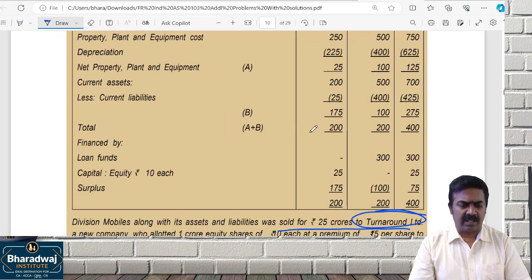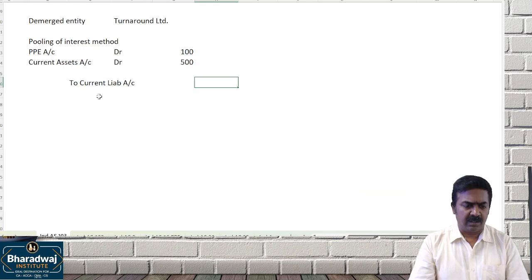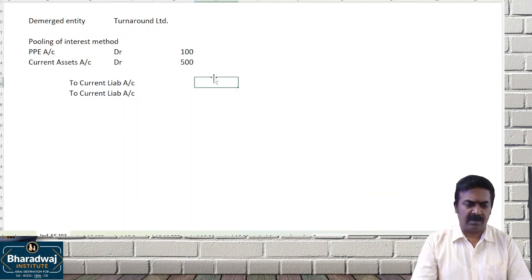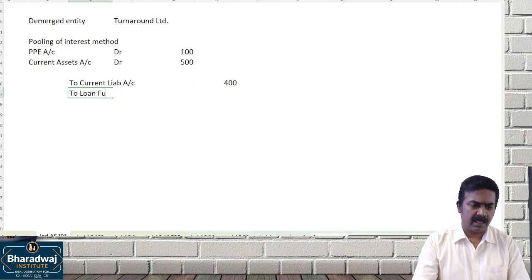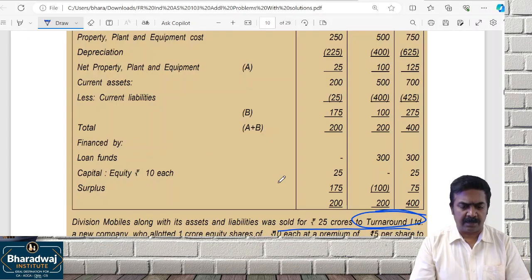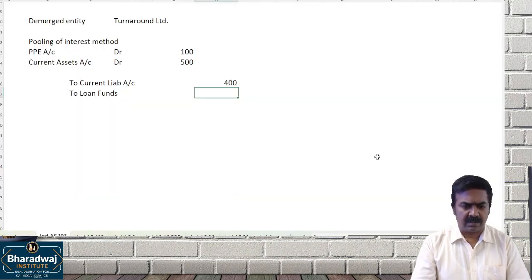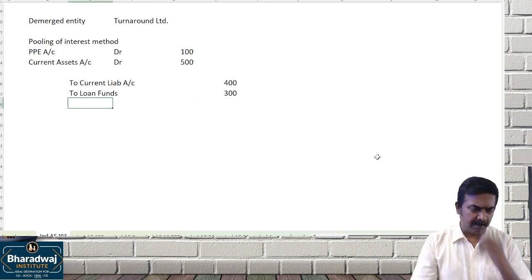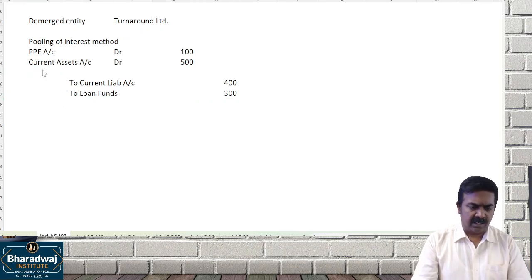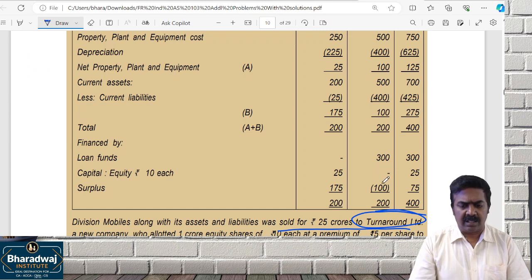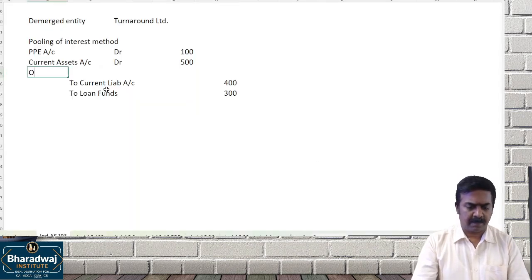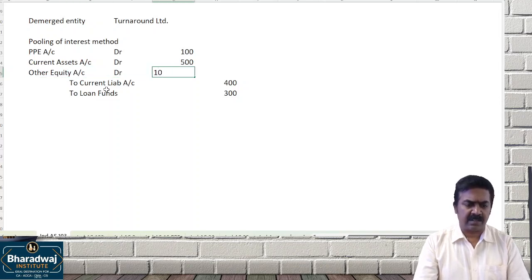So current liability 400. Then to loan funds. How much is there? Loan funds are 300. Then the other equity, like surplus, has a negative balance of 100.